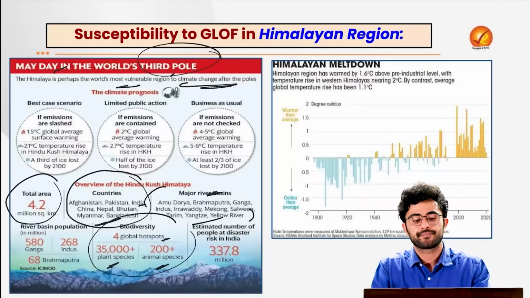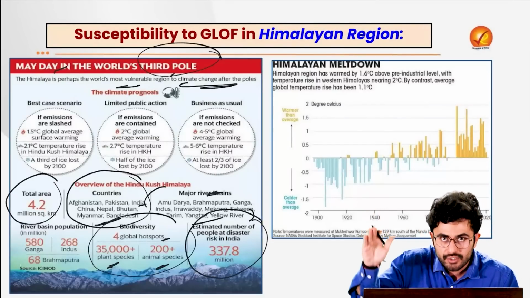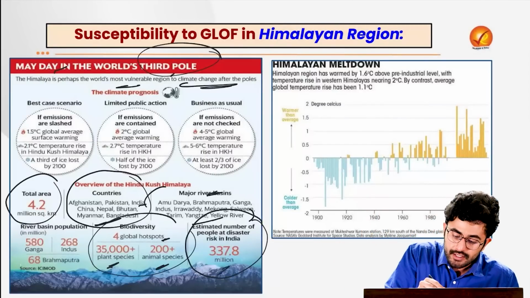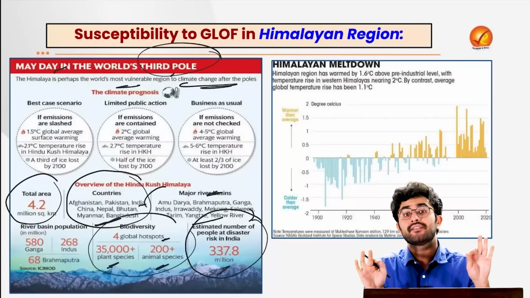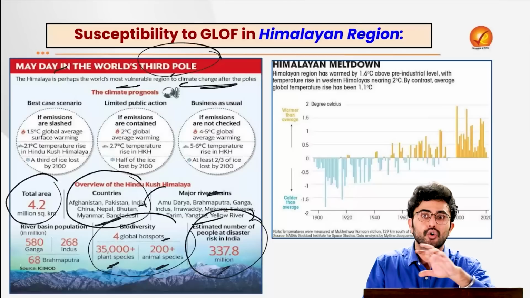So the estimated number of people who are at disaster risk if such GLOF events take place in these Himalayan regions is 337 million. What is exactly the impact of climate change on this particular region?